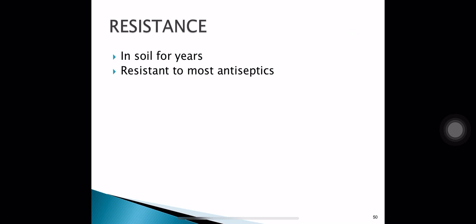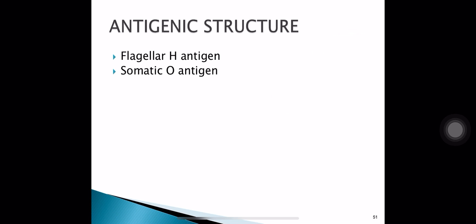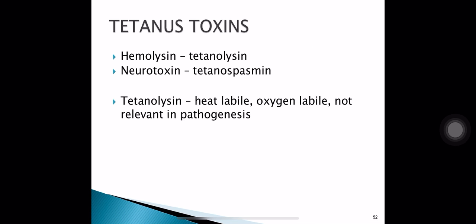Resistance: Clostridium tetani spores can survive in soil for many years, and they are resistant to most antiseptics also. Antigenic structure: flagellar antigen and somatic O antigen are two important antigens of Clostridium tetani. Flagellar H antigen and somatic O antigen.